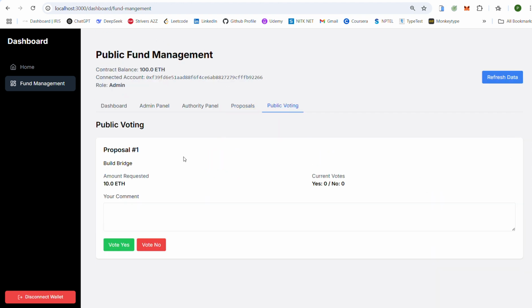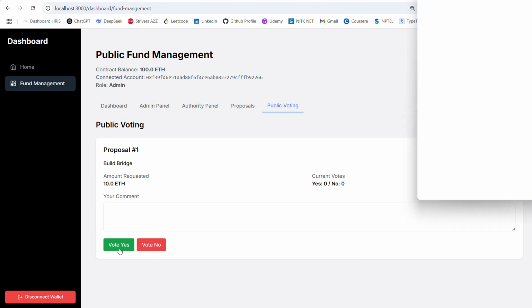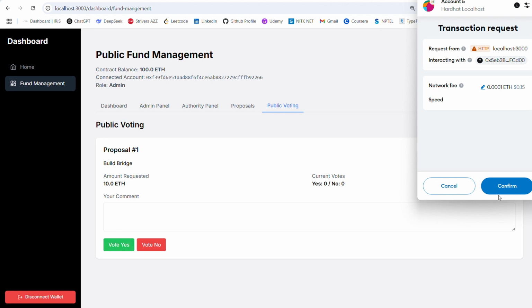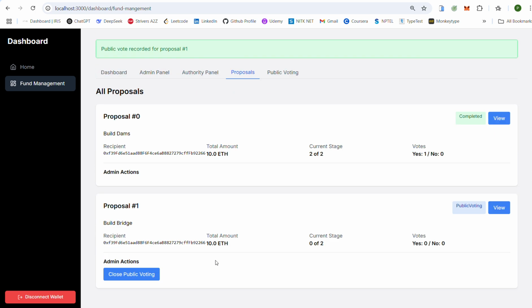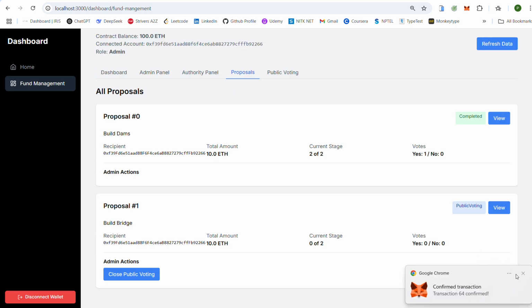The public has to submit their views on this. Now, for example, the admin will become a normal user and is giving it a yes. So this public voting must be closed by the admin. The admin closes this public voting.